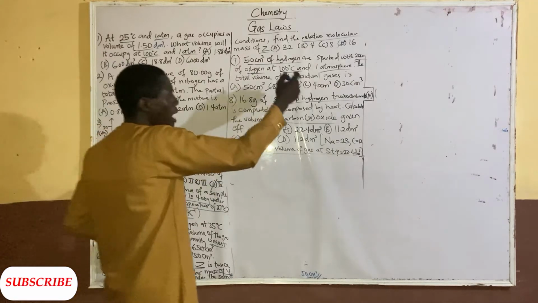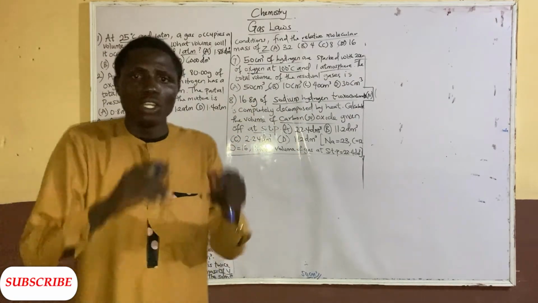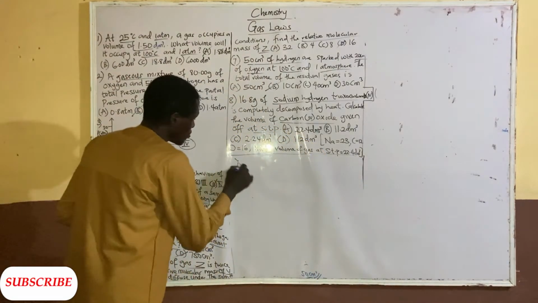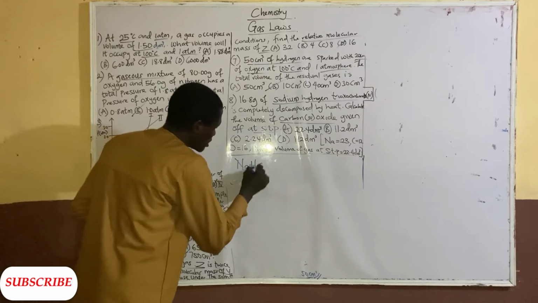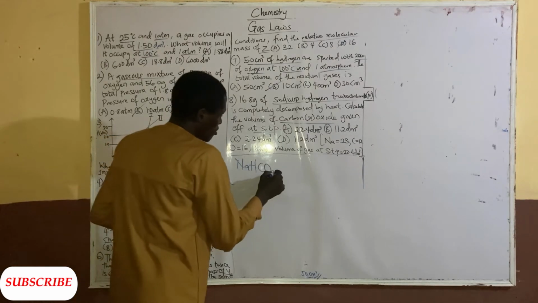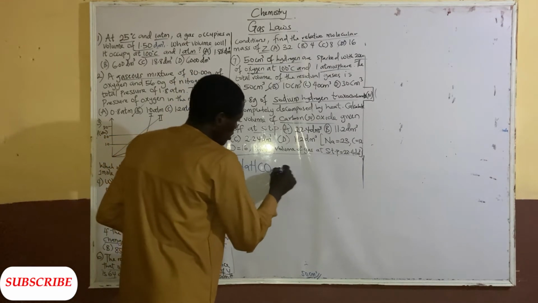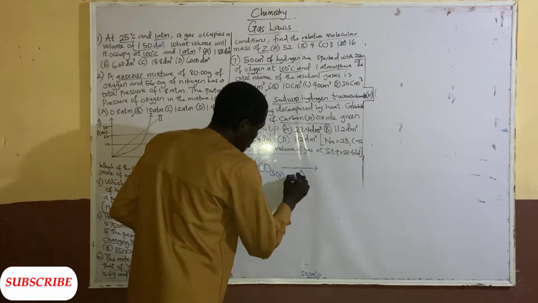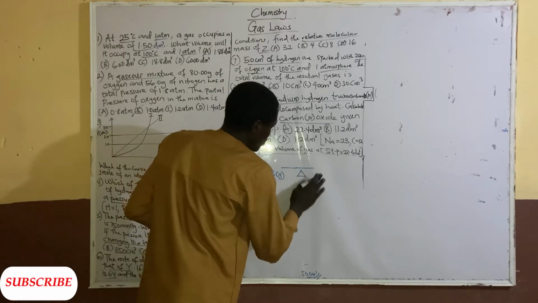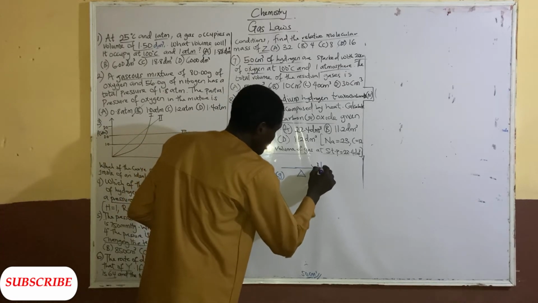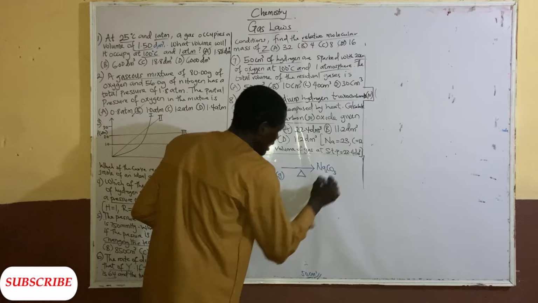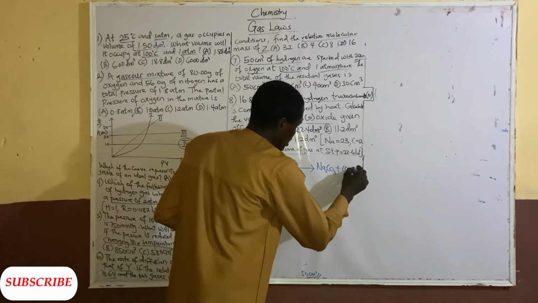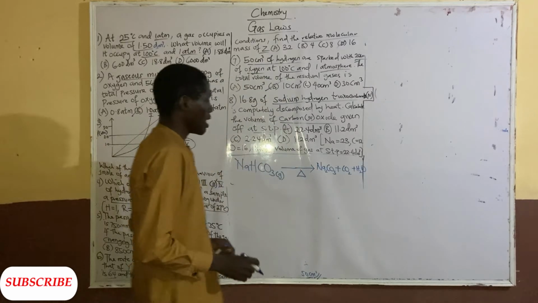So, sodium hydrogen trioxocarbonate(IV). You need to write the molecular formula for that and write the balanced equation for decomposition. Sodium hydrogen trioxocarbonate(IV) is a solid. When you apply heat to it, this is the symbol for heat, it decomposes to form Na2CO3, that is sodium carbonate, plus CO2 plus water. So that is likely to be our product.